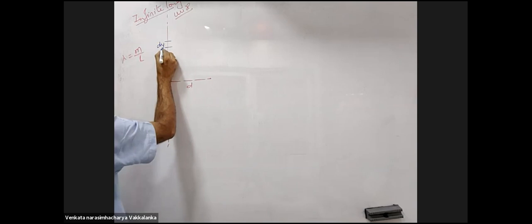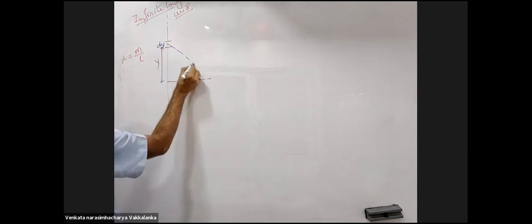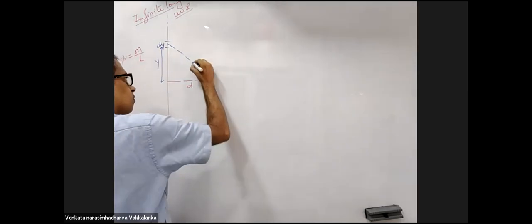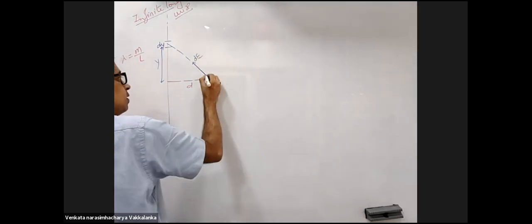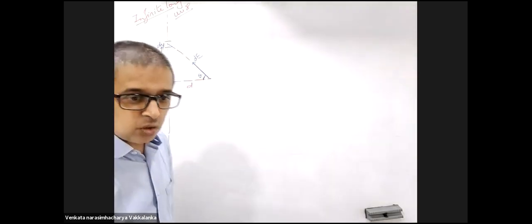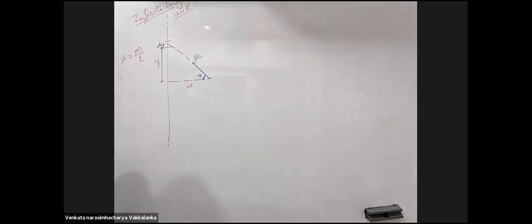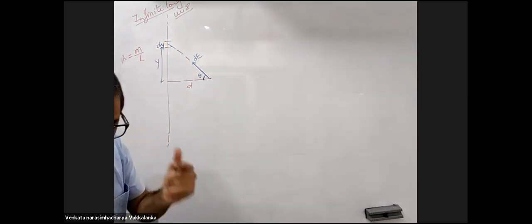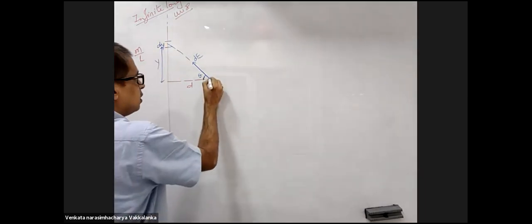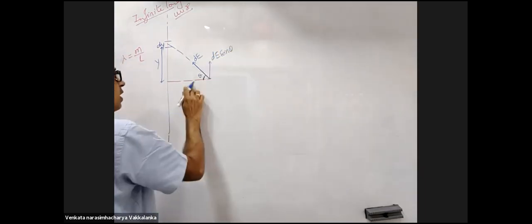Consider an element dy at a distance of y. Field will be dE. Yes or no? Keep a unit mass here, it will be attracted towards this element. All dE sin theta components will cancel out.